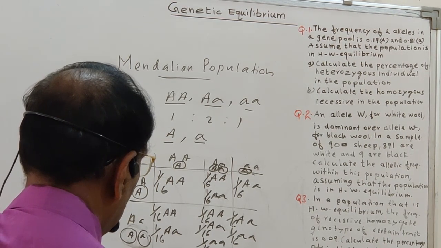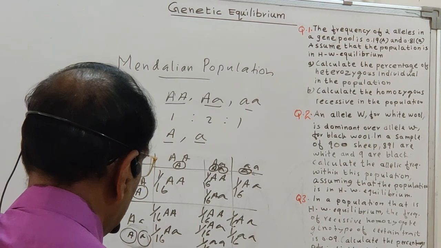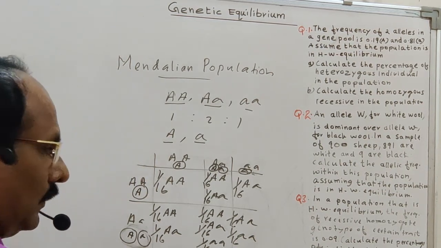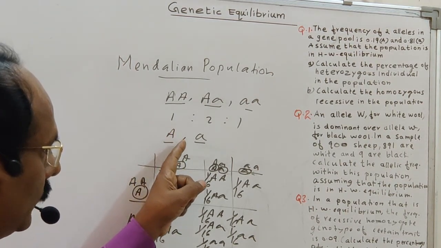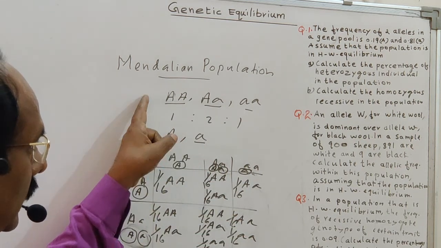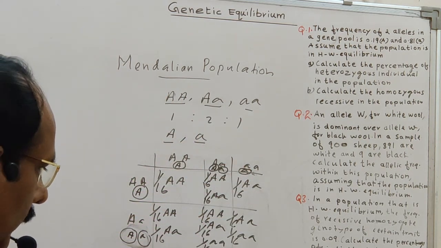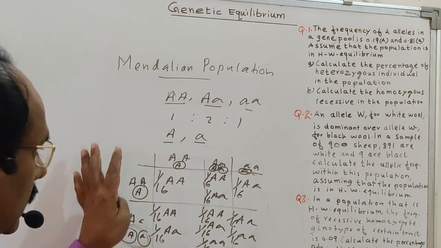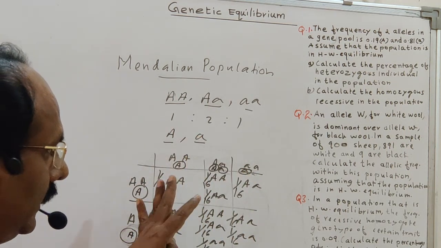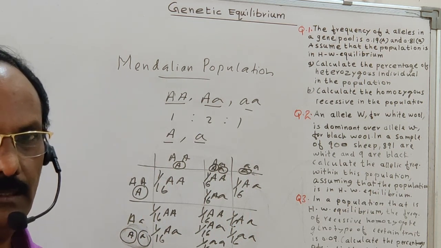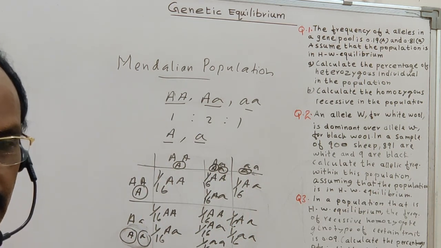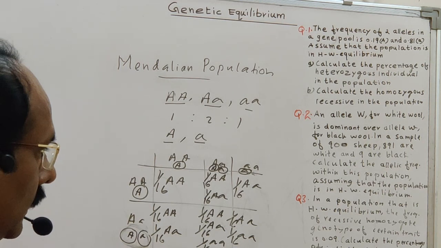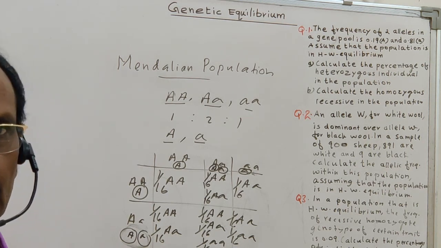So this proves that the law is correct: when the genes are transferred from one generation to another generation, the population's ratio cannot change. This is known as the genetic equilibrium. Okay, so this is concerned with the population. Now let us take the gene frequency, how it is transferred from one generation to another. During the transfer, the gene frequency also does not change.